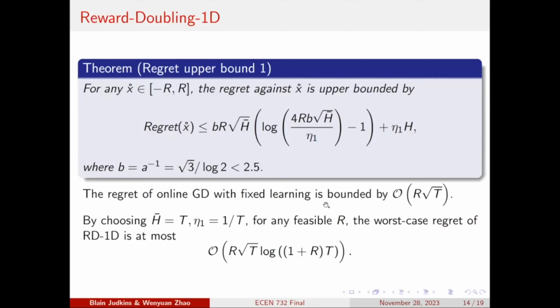And if you choose h bar equals t, right, because each gt takes value between -1 and 1, and this eta 1 is 1 over t, then for any feasible radius r, the worst case regret of this algorithm is at most this guy.